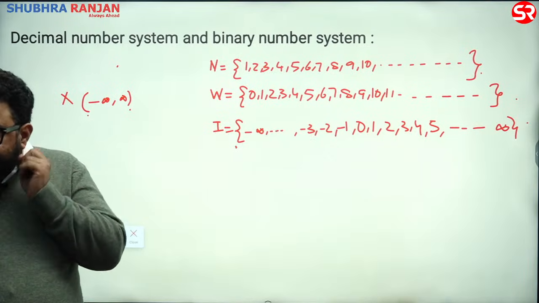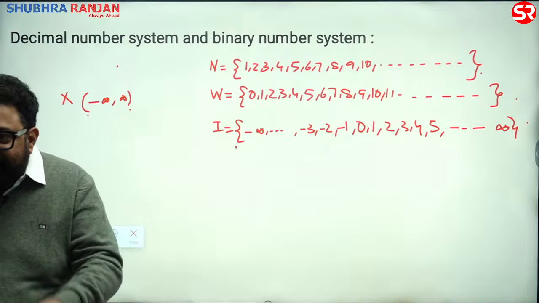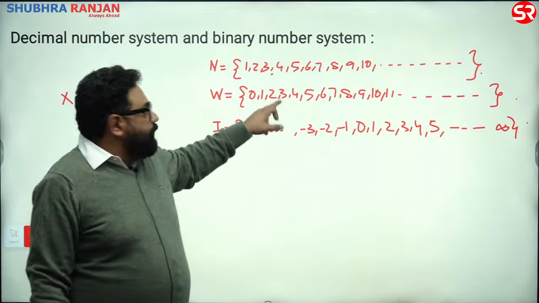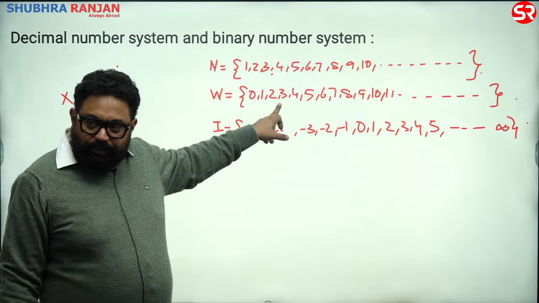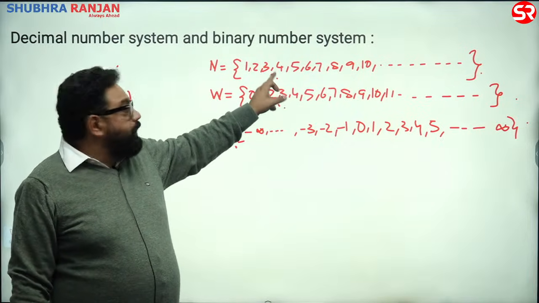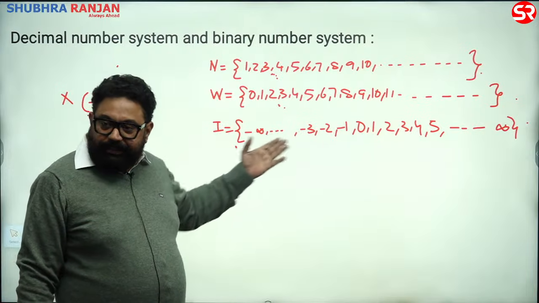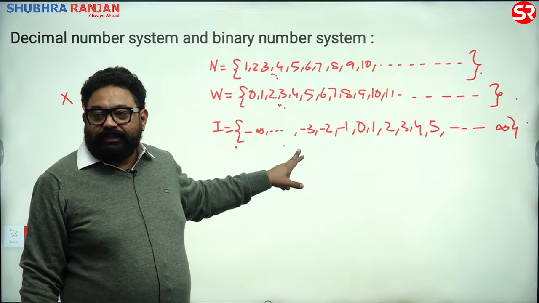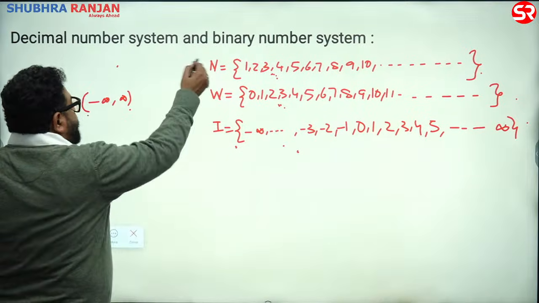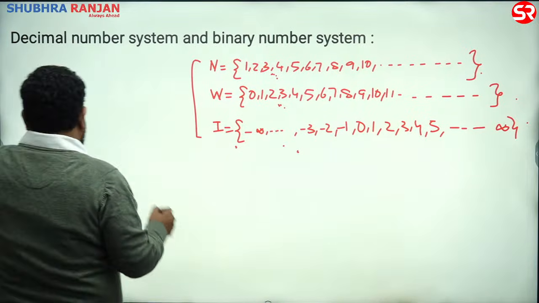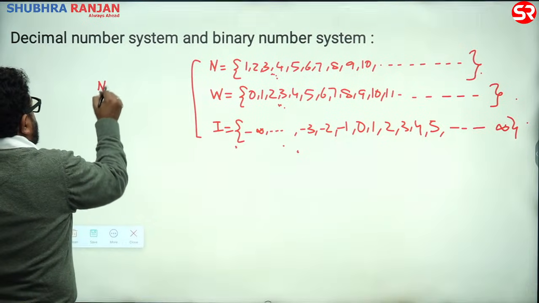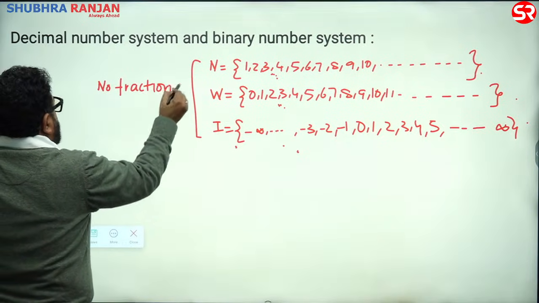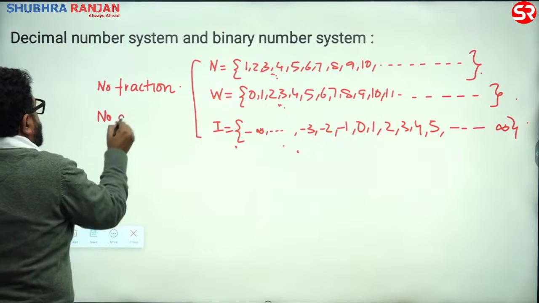No fraction, no decimal. This is the reason these are defined. Look, in natural numbers you add zero, you get whole numbers. In the whole numbers, you add the negative of natural numbers, you get integers. And in the first three cases, no fractions, no decimals.